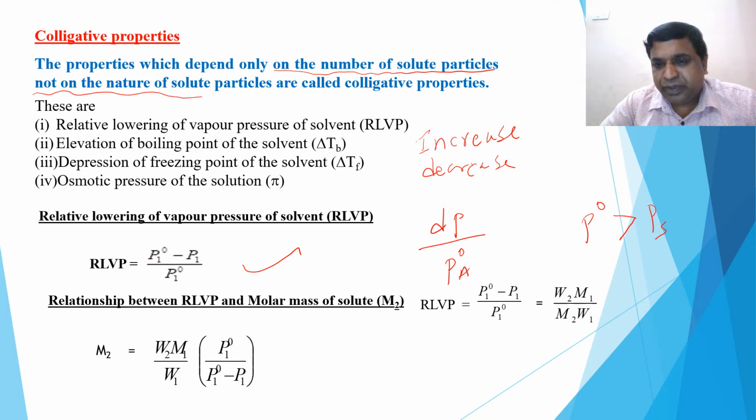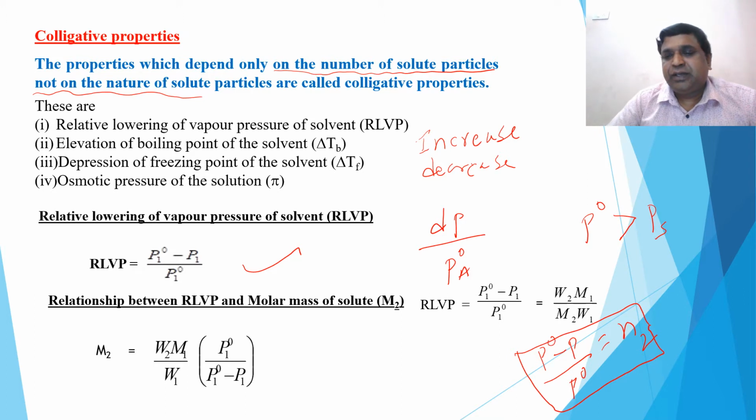What is that? Raoult's law for lowering of vapor pressure is P naught minus P divided by P naught equal to N2, that is the mole fraction of the solute. You all know that, it's already discussed. That is, relative lowering of vapor pressure is directly proportional to the mole fraction of the solute. So that is Raoult's law for RLVP.